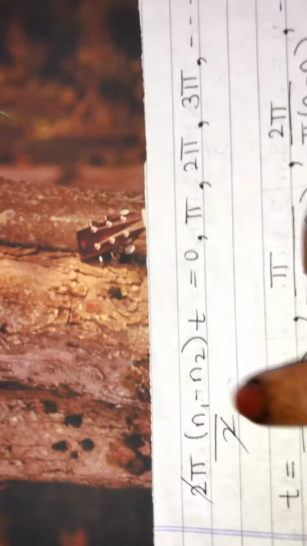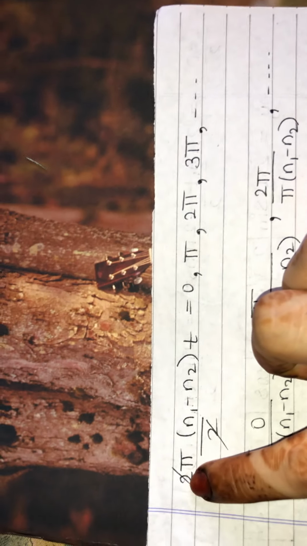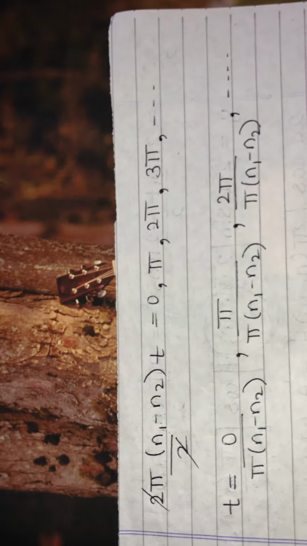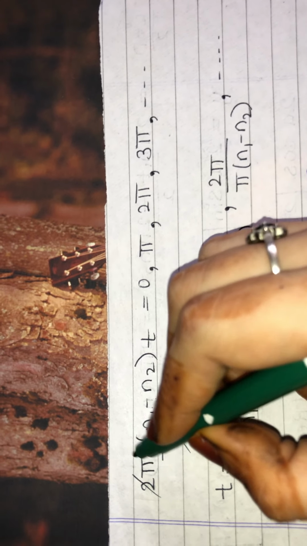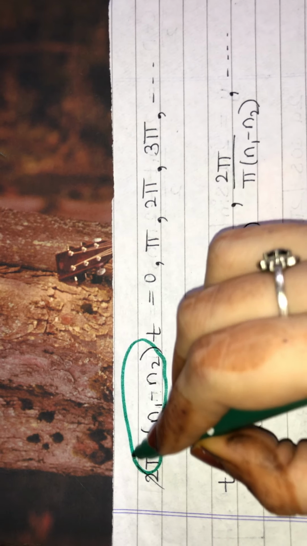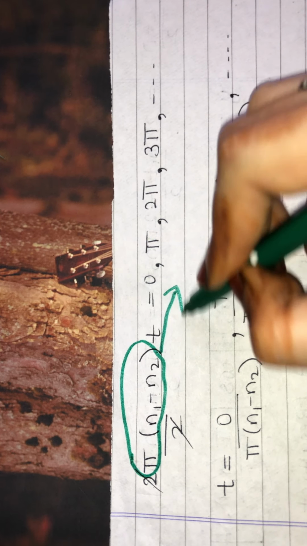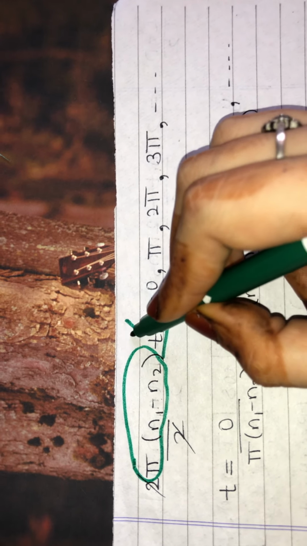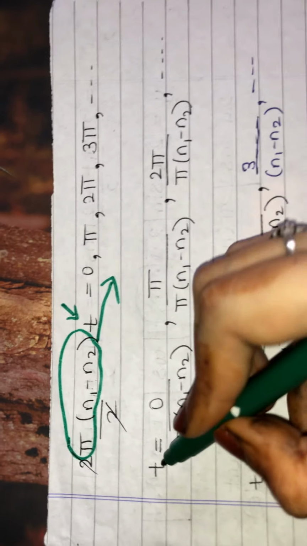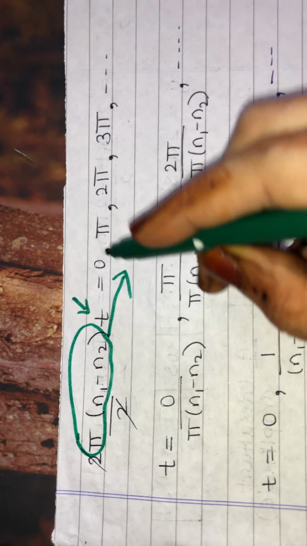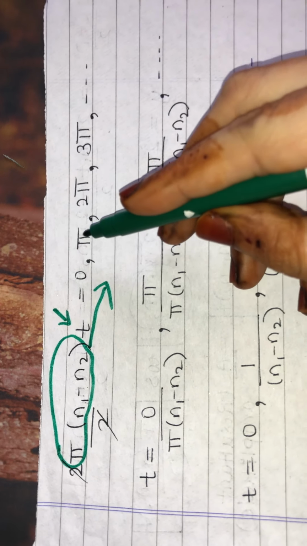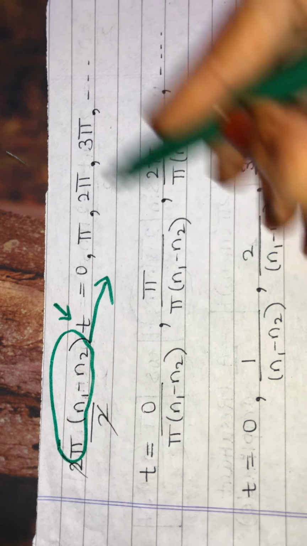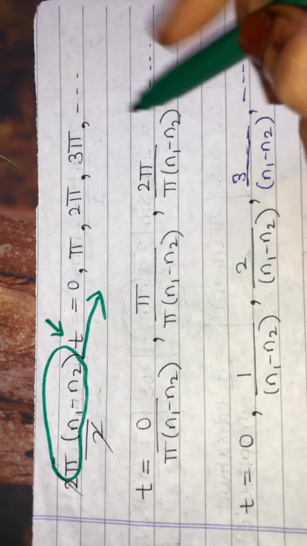I have said that in my next step. Now this 2 and this 2 get cancelled. So what remains is pi (n1 minus n2). I will take this whole term in the denominator on the right hand side, then I'll get the value of t. So t is 0 upon pi (n1 minus n2), pi upon pi (n1 minus n2), 2 pi upon pi (n1 minus n2).